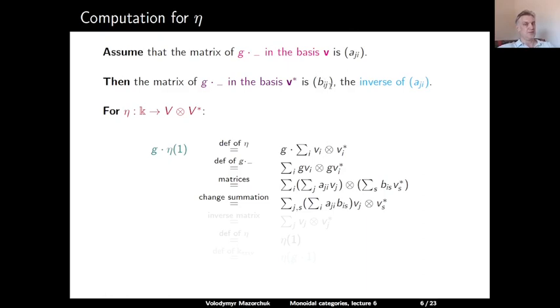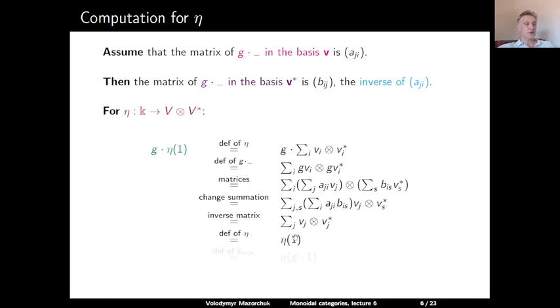And now we see here an expression of the element in the product of the matrices a_ji and b_ij. The fact that the matrices a and b are inverses to each other allows us to deduce that this is equal to the sum over j of v_j tensor v_j dual. So the coefficient here is 1 if j is equal to s, and is 0 if j is different from s.